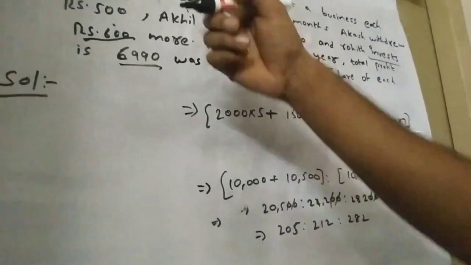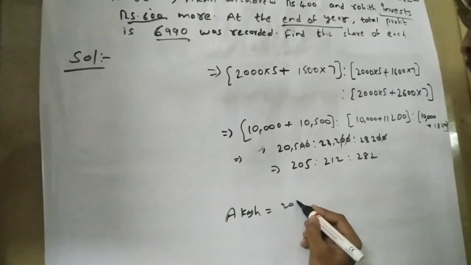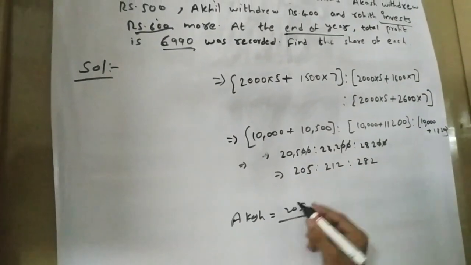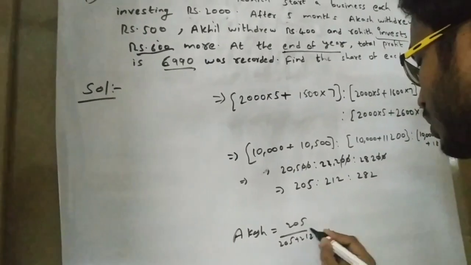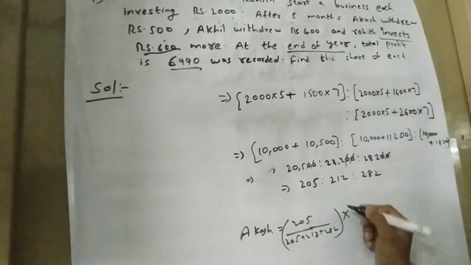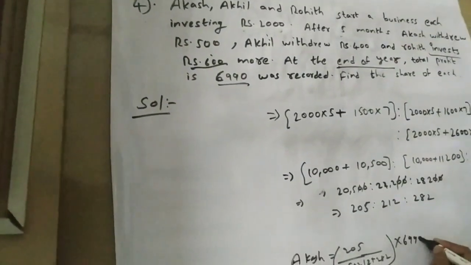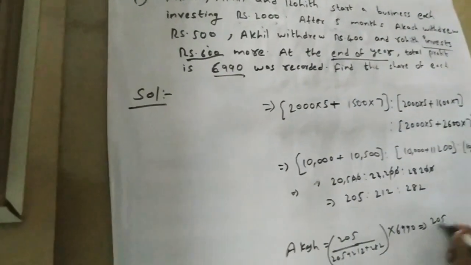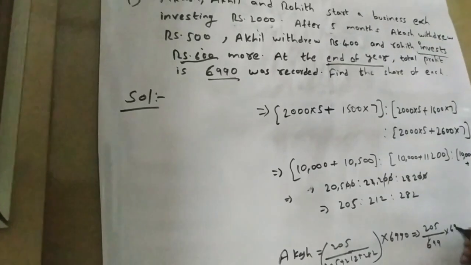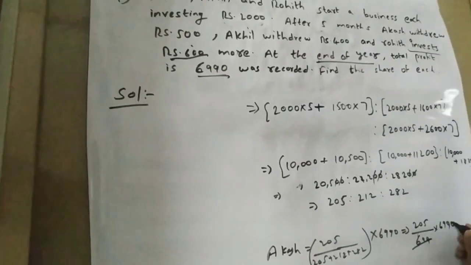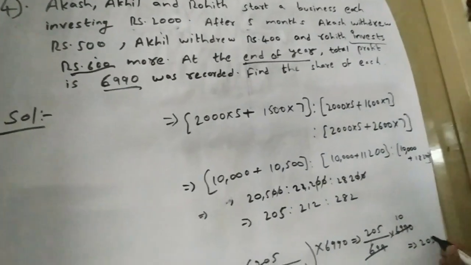So Akash's share is 205 by the total share, 205 plus 212 plus 282, which is 699, into the total profit obtained, 6,990. That is equal to 205 by 699 into 6,990, that is 10 times 205. So Akash's profit is 2,050.